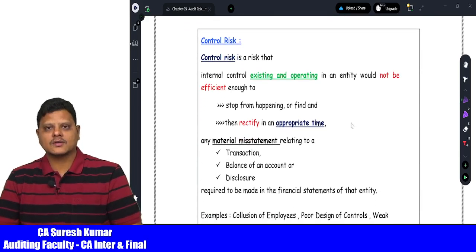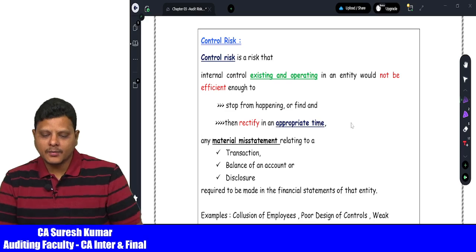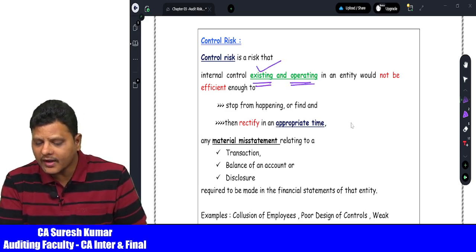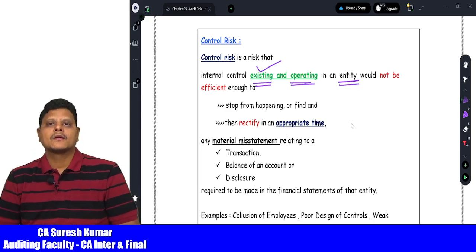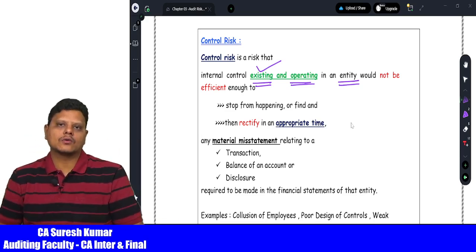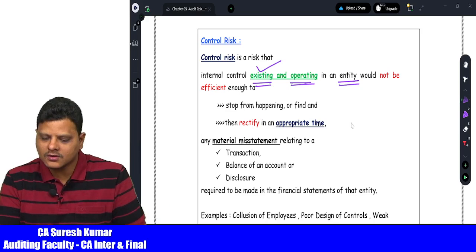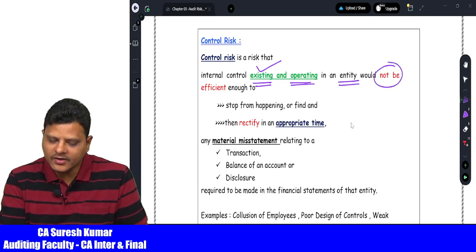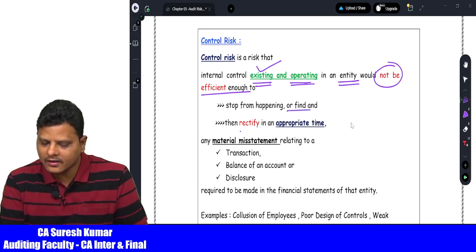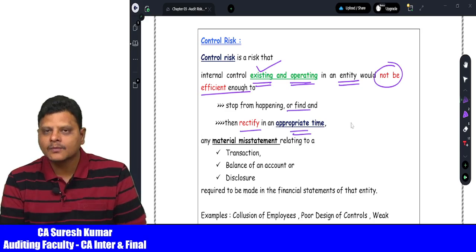Now control risk. Control risk means internal controls exist and operate in a company, which means after the introduction of internal controls, they may not be sufficient to stop the risk from happening, or to find it out and rectify it at the appropriate time.